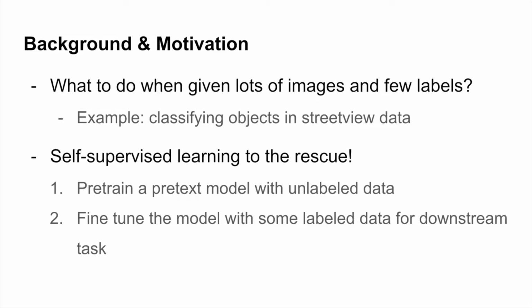In self-supervised learning, we first train the model on a pretext task with unlabeled data, and then fine-tune the model with a small amount of labeled data for a specific downstream task we are interested in. Our work is based on the current state-of-the-art model, DINO.